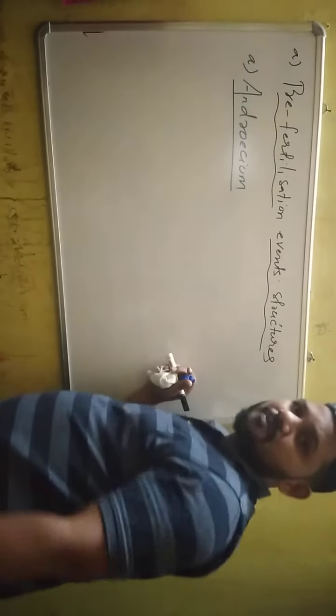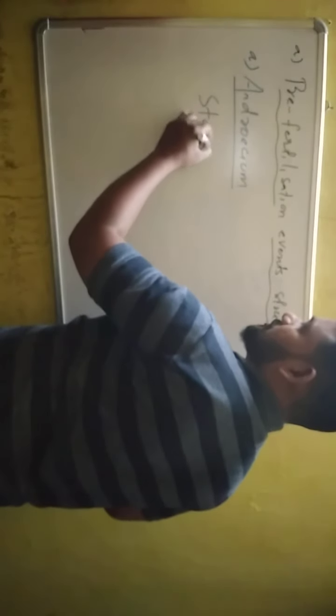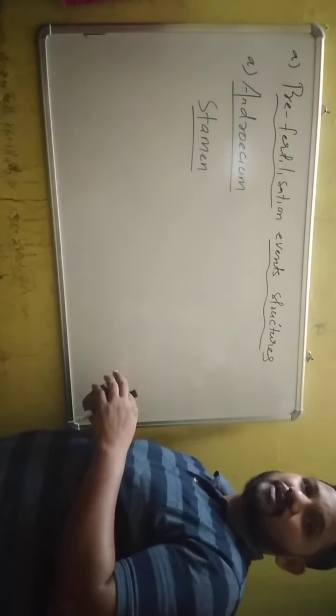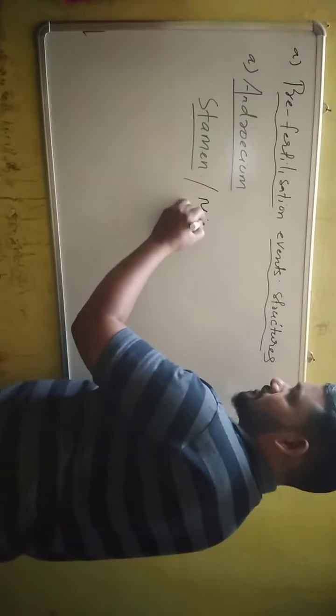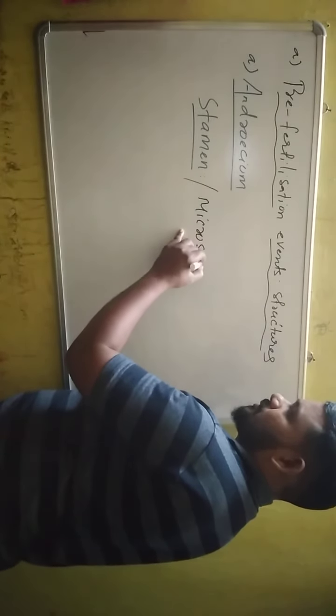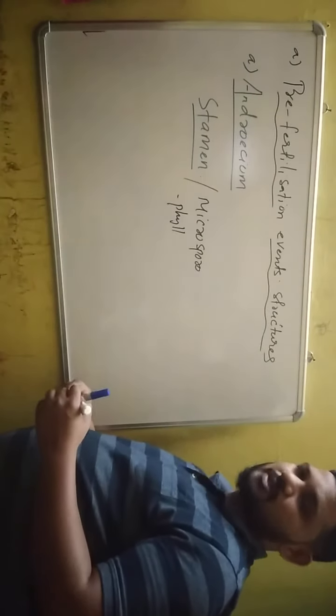Androecium is the male reproductive organ and each unit of androecium is the stamen. Stamen is also known as microsporophyll.